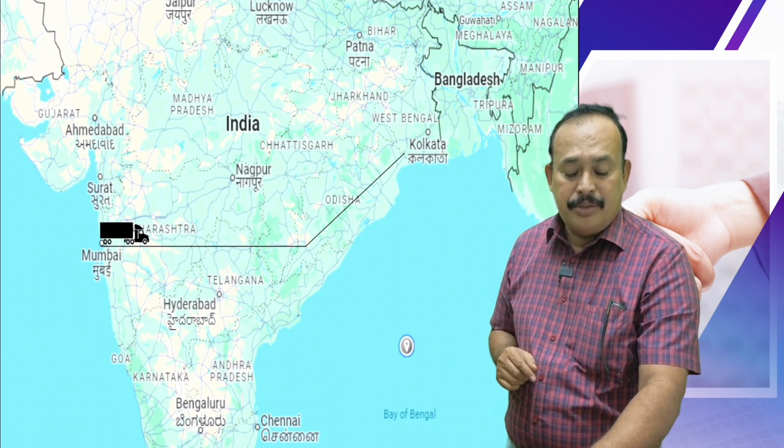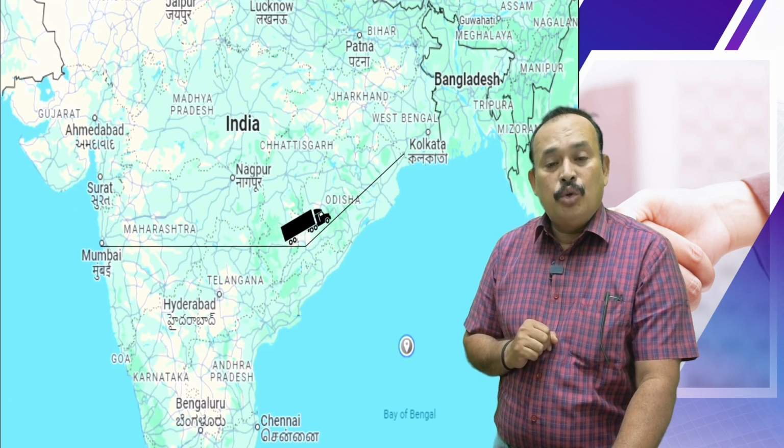What is the place of supply if the goods are moving from Mumbai to Kolkata? Mumbai fellow is a registered person. What is the place of supply? Mumbai. Perfect. Location of supplier is Chennai. Interstate supply.